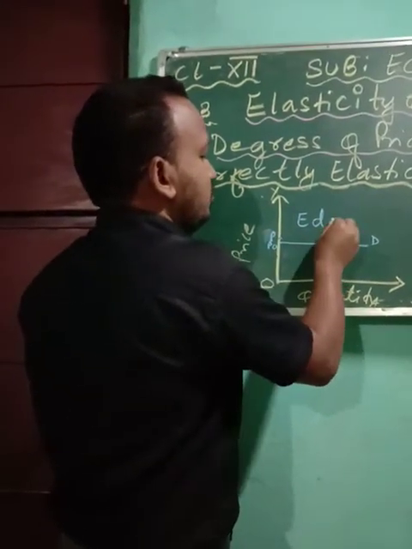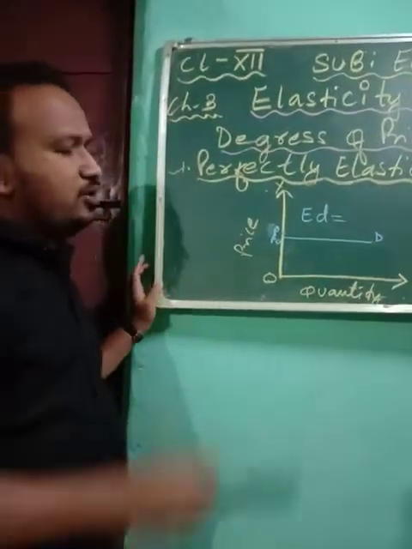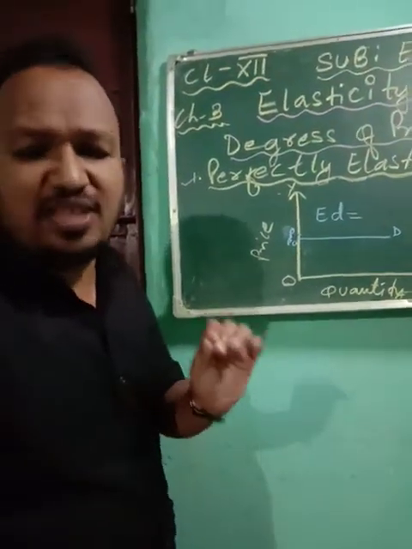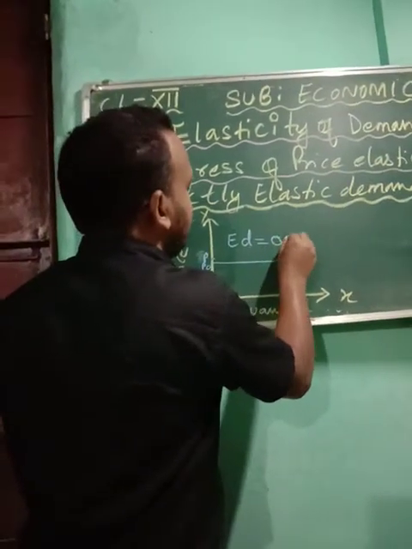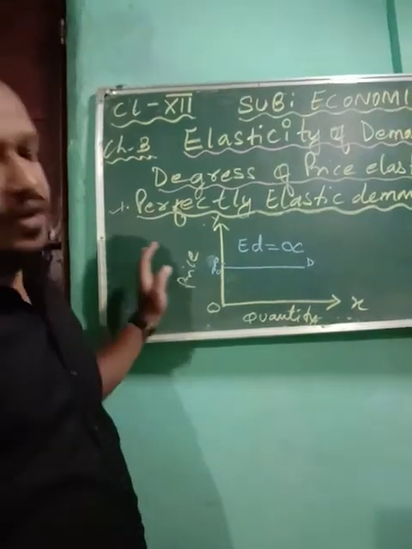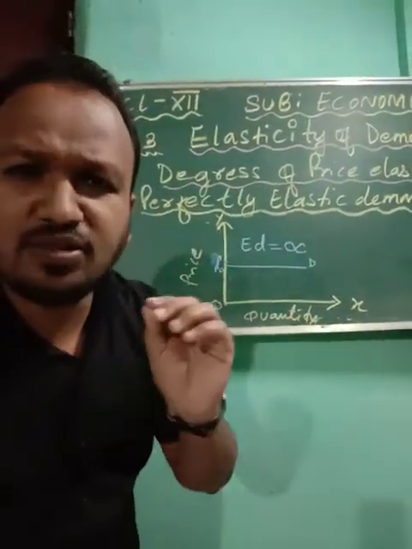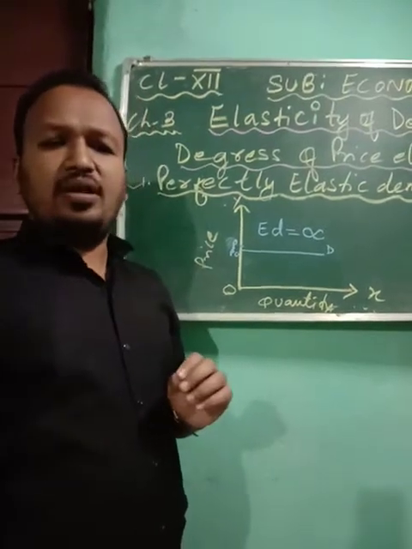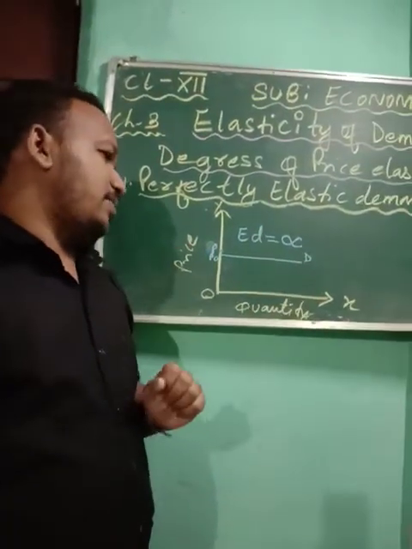In every elasticity of demand there is a particular sign. Here the sign will be equal to infinity, the sign of unlimited. So you see perfectly elastic demand: when there is a very small change in the price, there will be an unlimited change in your quantity demanded.